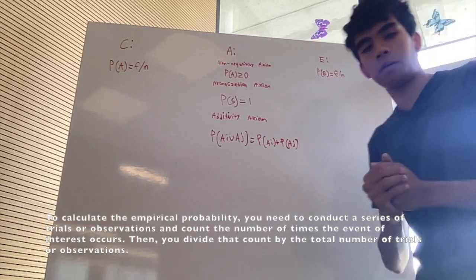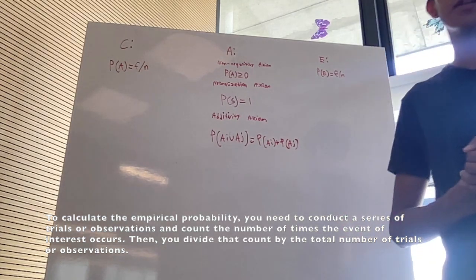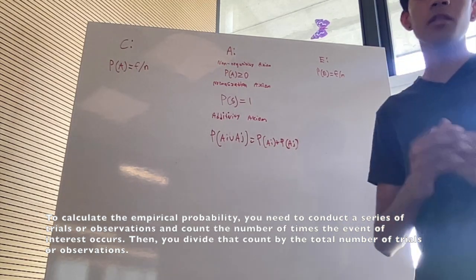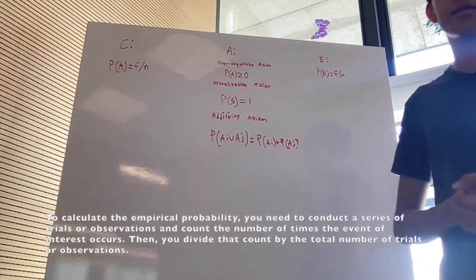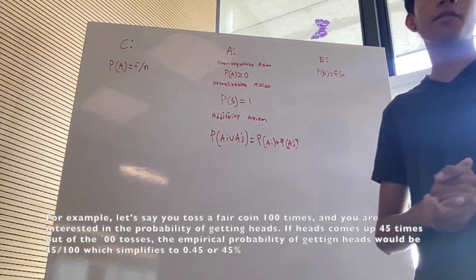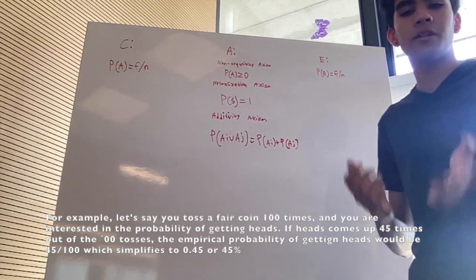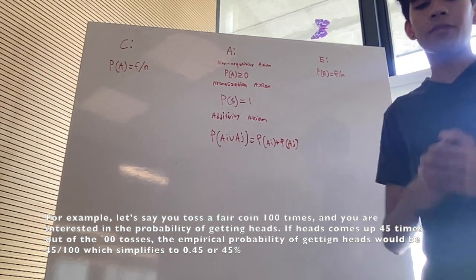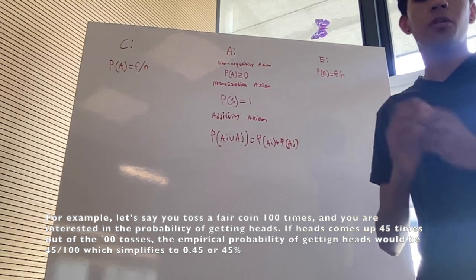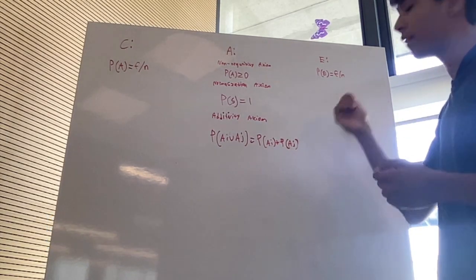So to calculate empirical probability, you need to conduct a series of trials or observations and count the number of times the event of interest occurs. Then you divide that count by the total number of trials or observations. So, for example, let's say you toss a fair coin 100 times, and you're interested in the probability of getting heads. If heads comes up 45 times out of the 100 tosses, the empirical probability of getting heads would be 45 out of 100, which simplifies to 0.45 or 45%, so 45 divided by 100.